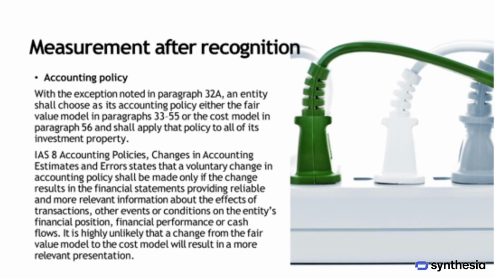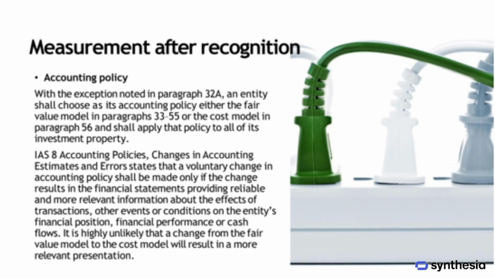Measurement after recognition. With the exception noted in paragraph 32A, an entity must choose between the fair value model, outlined in paragraphs 33 to 55, or the cost model, outlined in paragraph 56, as its accounting policy. This policy must be consistently applied to all of its investment property.